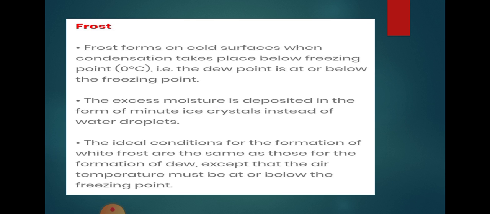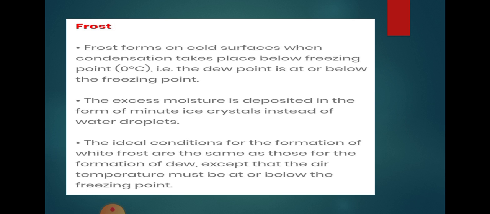Next, the frost. Frost and dew are quite similar, but frost is basically a thin layer of ice on a solid surface. It forms when water vapor in an above-freezing atmosphere comes in contact with a solid surface whose temperature is below freezing, resulting in a phase change from water vapor to ice. Frost forms on a cold surface when condensation takes place below the freezing point, or below 0 degrees.